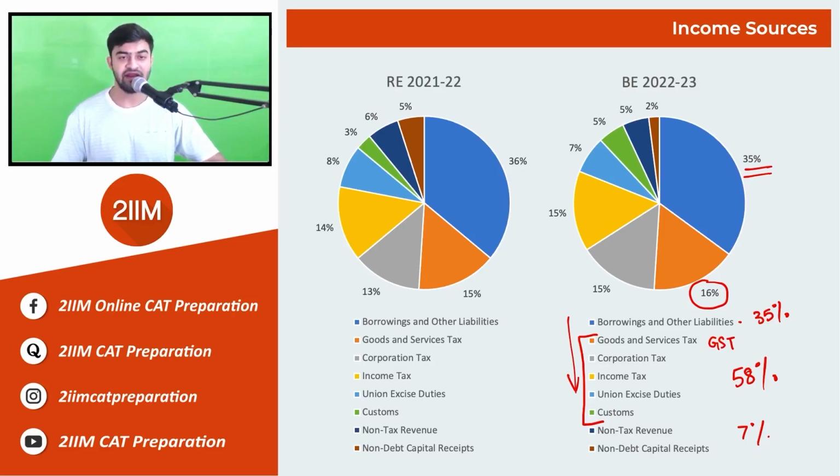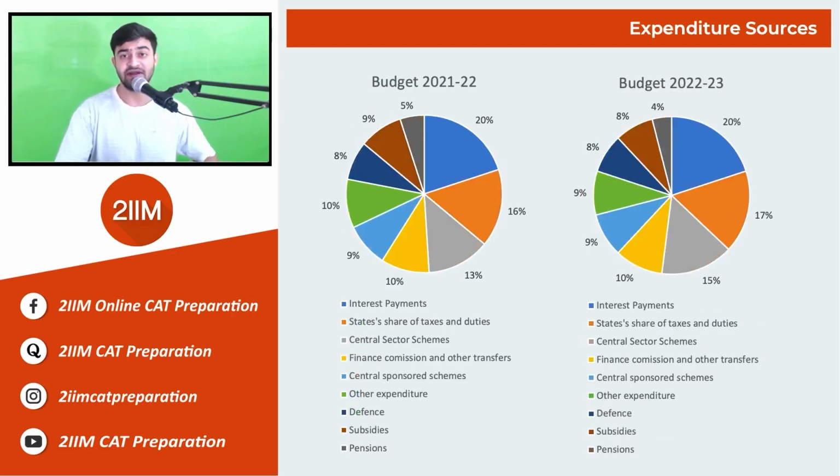Similarly, you'll need to be very careful on the expenditure sources as well. So how much money is being spent and where it is being spent. So this is the budget estimate of 22 to 23. Again, you'll see that if you take the parallel between the 21-22 budget and the 2023 budget, it is more or less the same. So percentages do not change a lot.